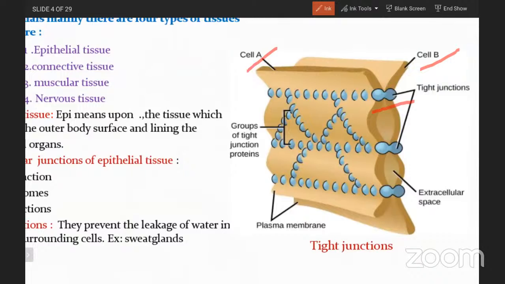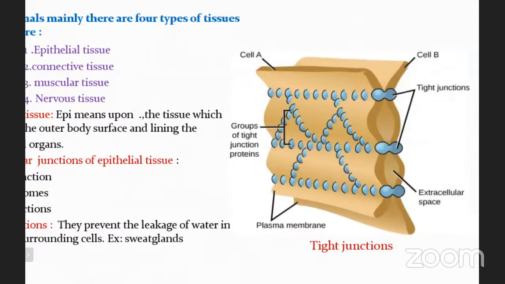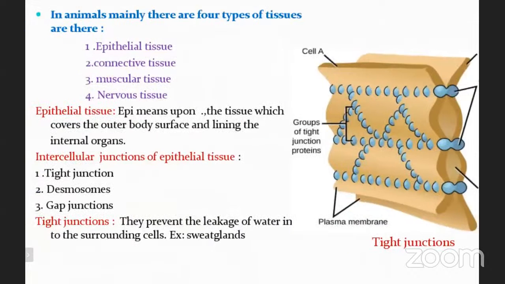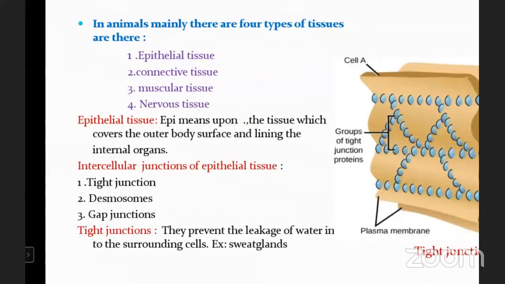Here they prevent the leakage of water into the surroundings. So when we go for the definition, the tight junctions which are present at the epithelial regions, they prevent the leakage of water into the surroundings.